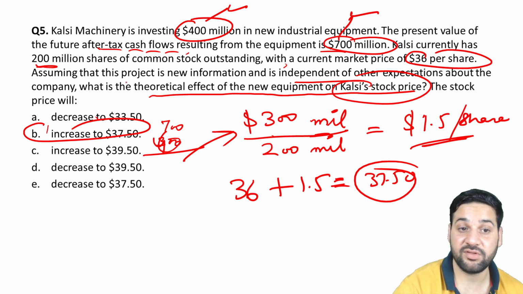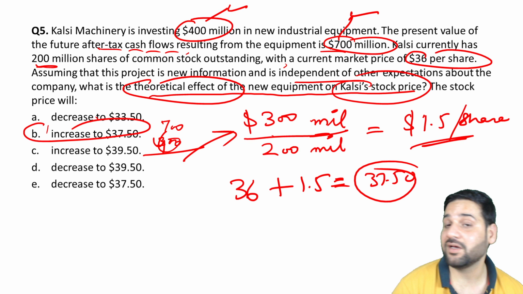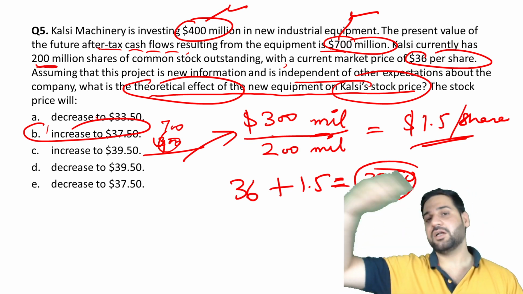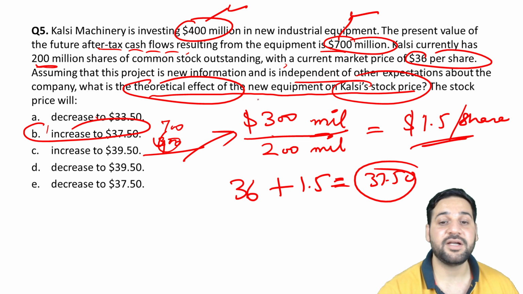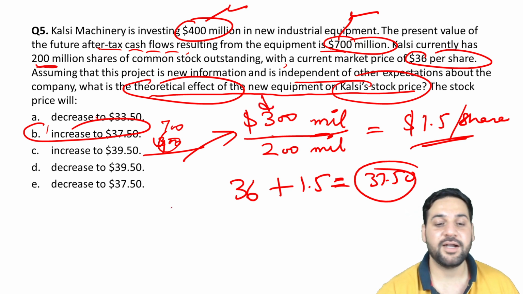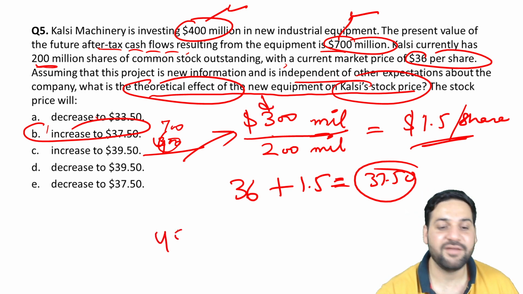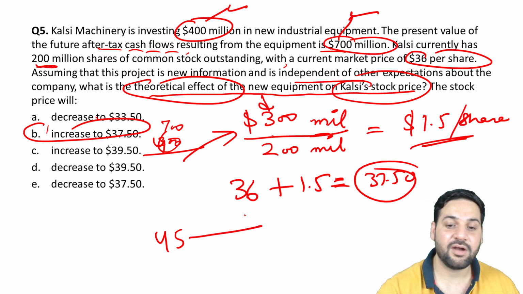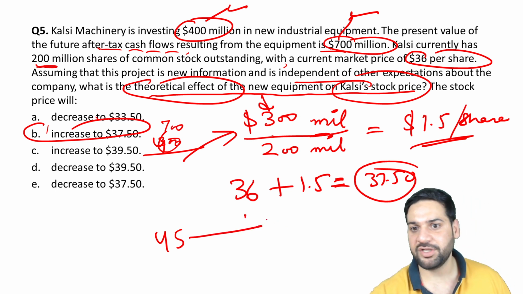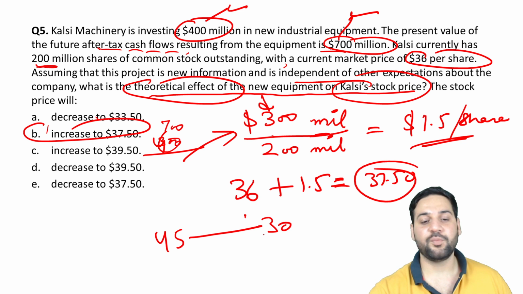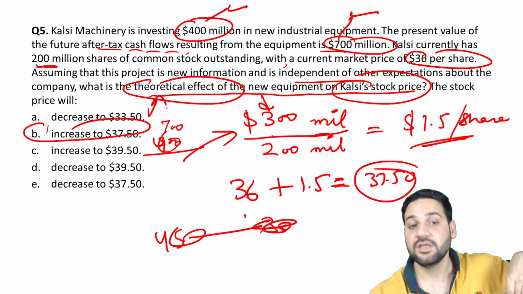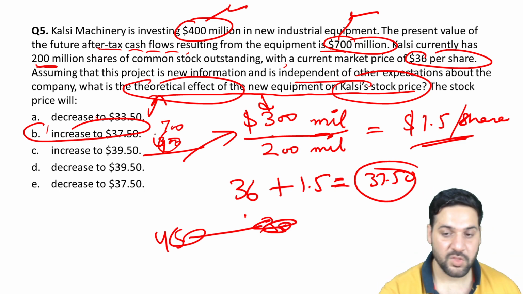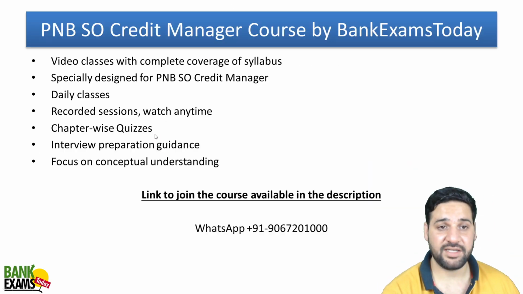I already told you, this is a theoretical effect, not the practical effect. The market can react in a totally different way. Maybe the market is so happy about this $300 million income that the share price goes to like 45. Or maybe the market is not happy because other better opportunities were available, so the market pushed the price to $30. That is possible, but we are talking about theoretical effect. Please remember, this is a theoretical effect. So 37.5 is the correct answer.